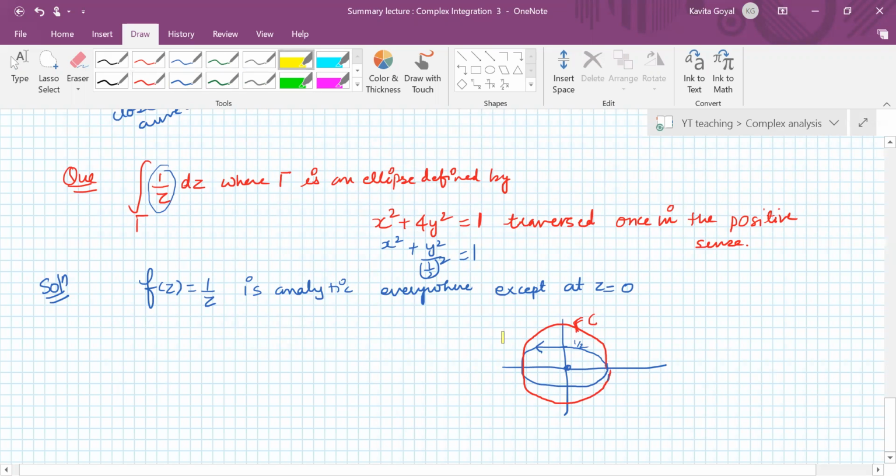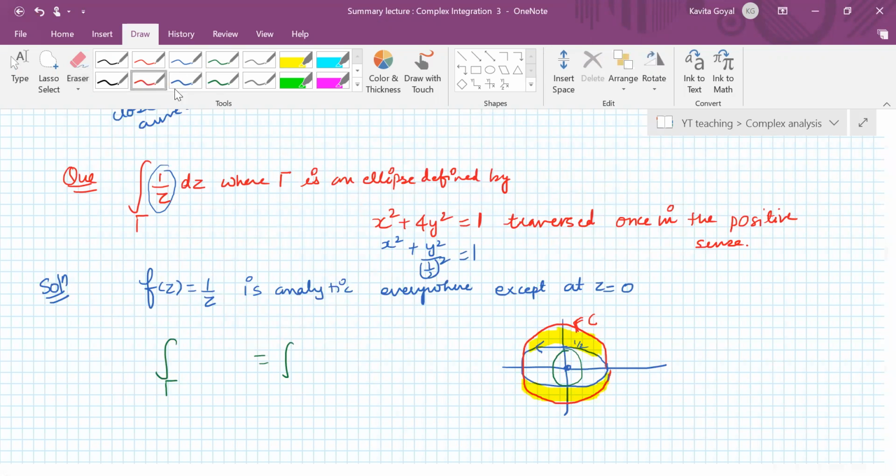Now, because your function is analytic in the region between these two curves, the integral along gamma is same as the integral along C. Here, instead of making the region smaller, you are making it bigger because you are trying to make it a circle. You can also make a circle of radius half. That is also a choice, whatever you want to do. So along C,